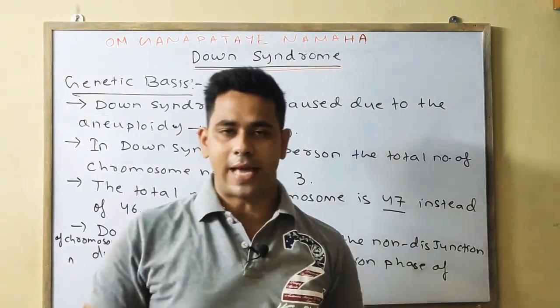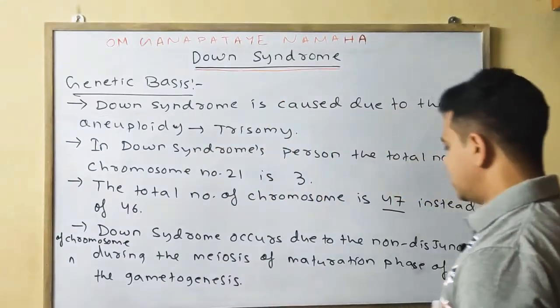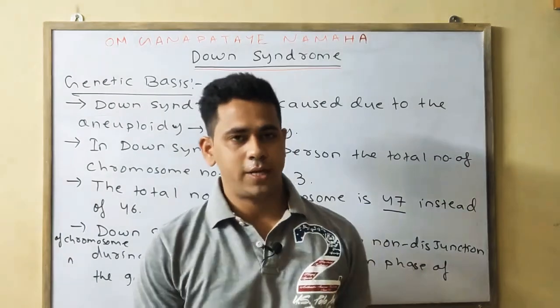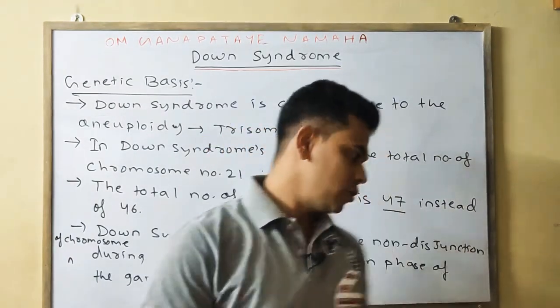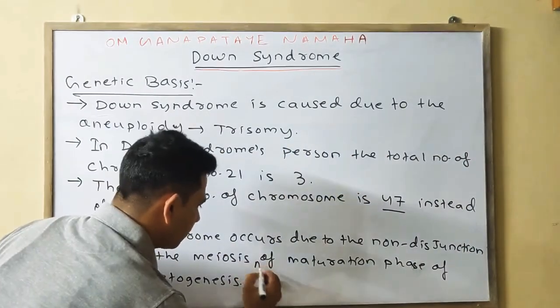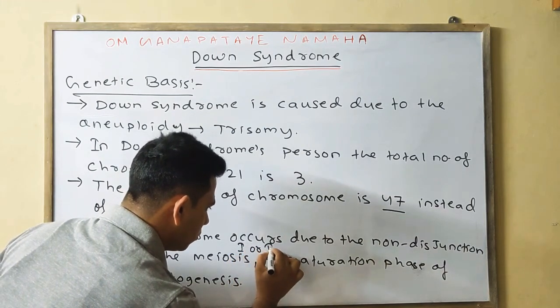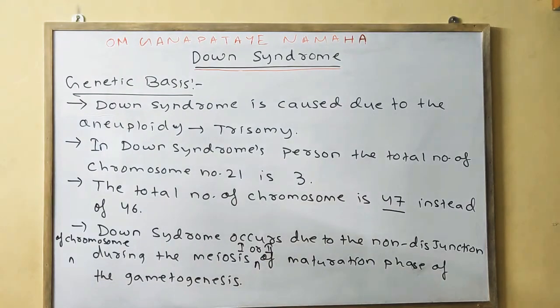As I said in the diagram, Down syndrome occurs due to non-disjunction of the chromosome during meiosis, or the meiotic division. You can write here meiosis 1 or 2.